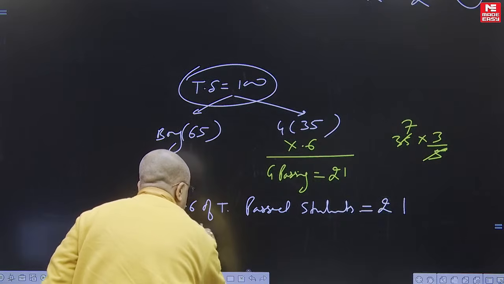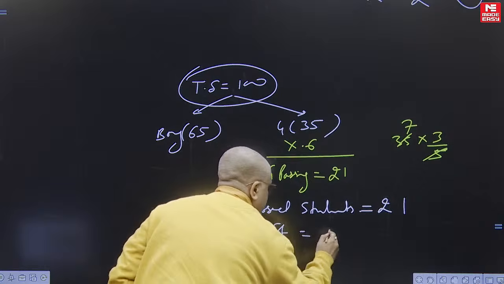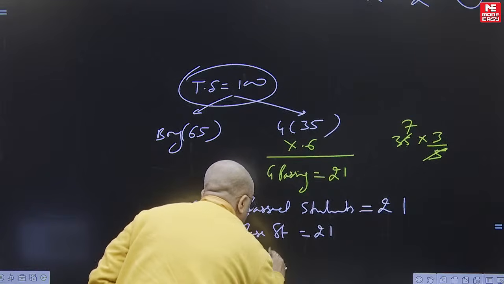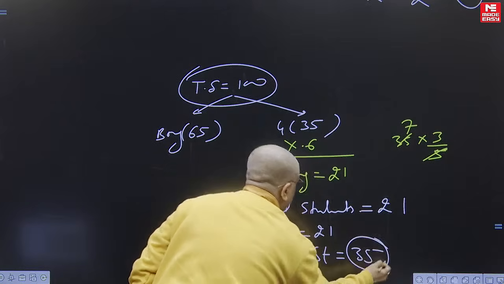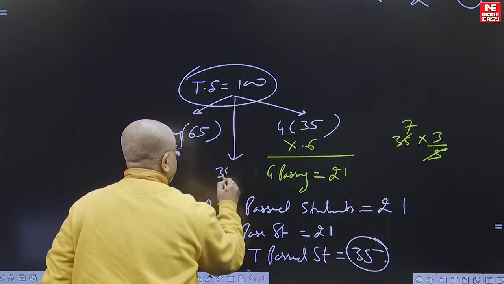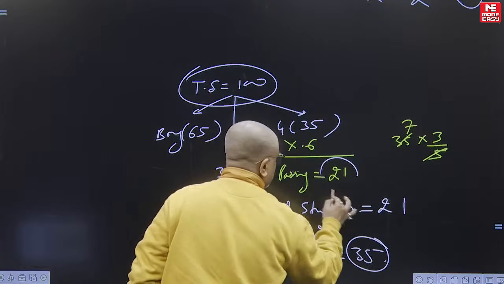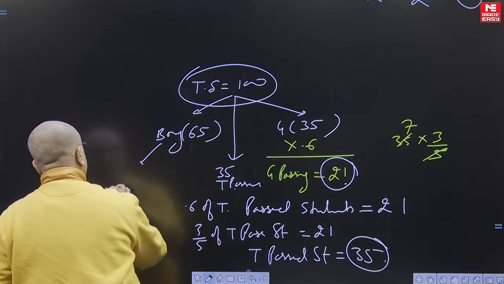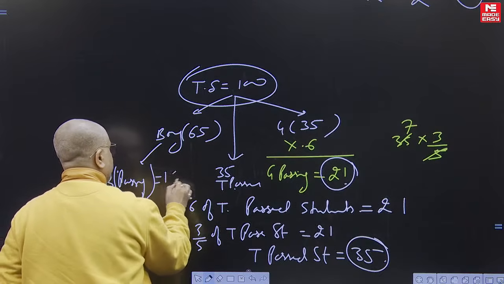So 0.6, that means 3 by 5 of the total passed students, which is equal to 21, hence total passed students will be equal to 35. 35 are total passed students, out of which girls passing are 21. So boys passing will be equal to 14.